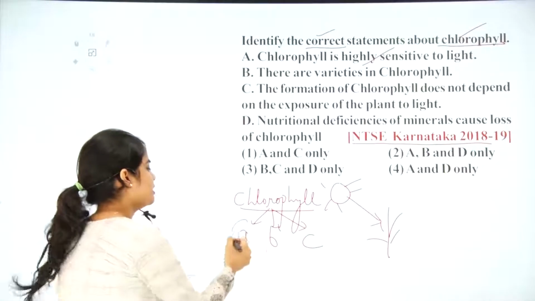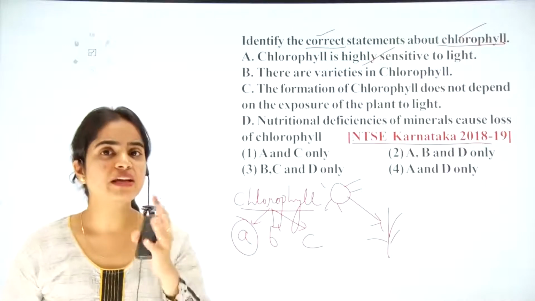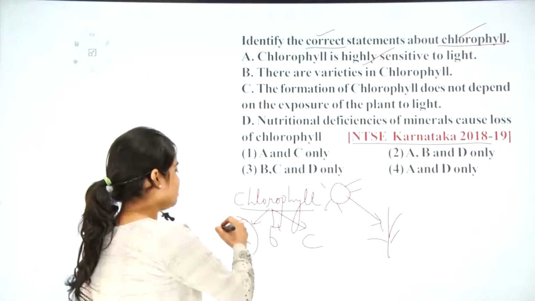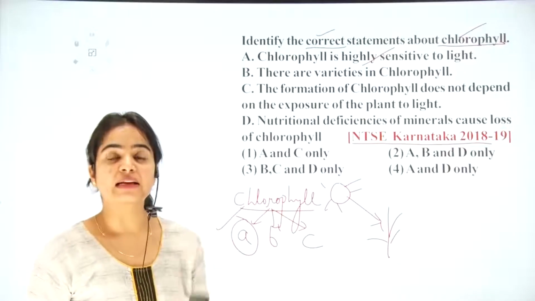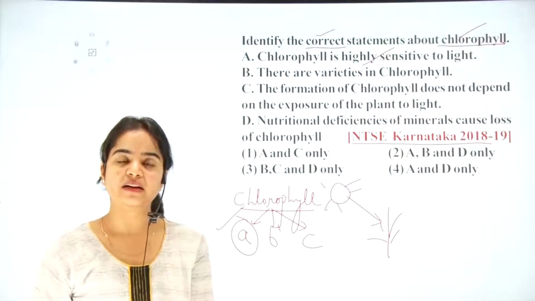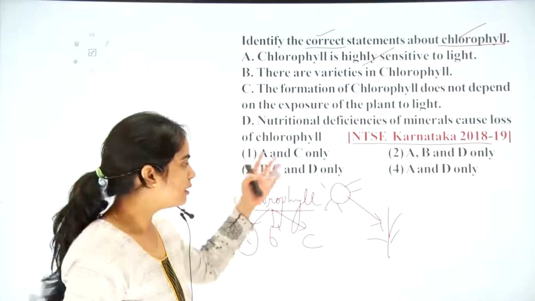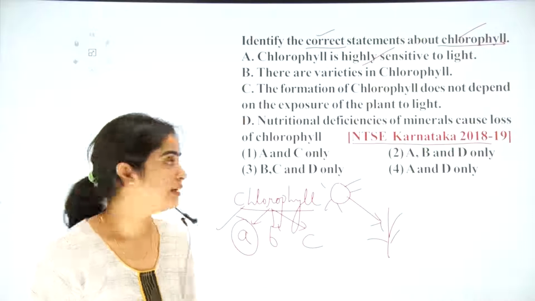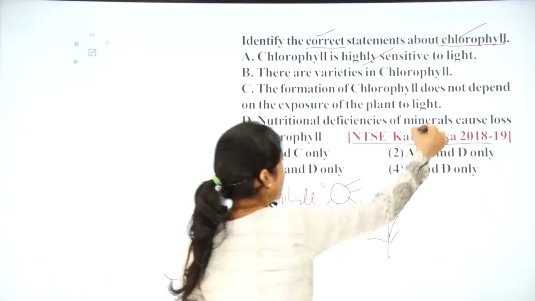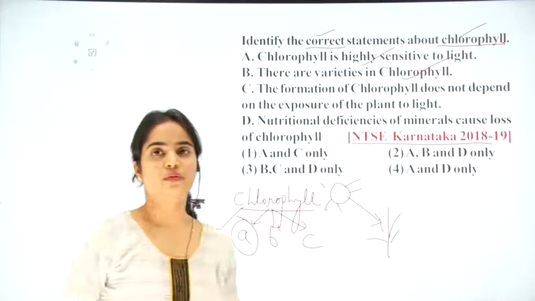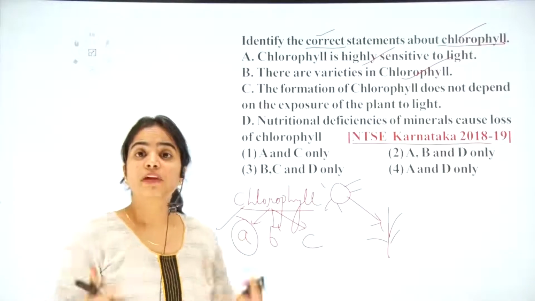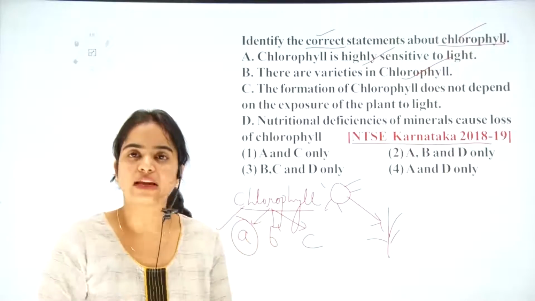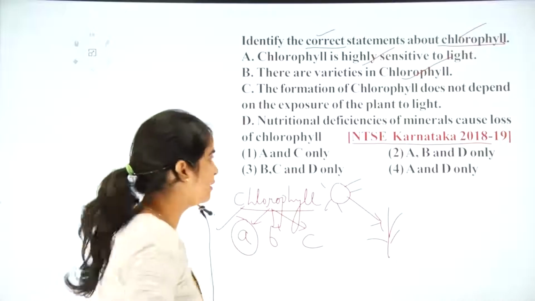But the primary chlorophyll is chlorophyll A. Chlorophyll A is the basic type and is present at the center, where the light will be received and the electron gets excited. So the statement that there are different types of chlorophyll is correct. In the case of algae also, the color of algae, rhodophyceae, chlorophyceae, phaeophyceae, red algae, green algae, brown algae, is because of the presence of the chlorophyll pigment there.